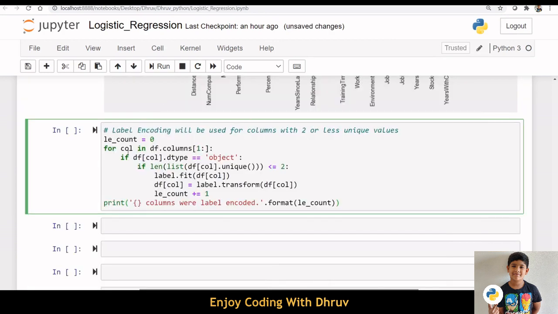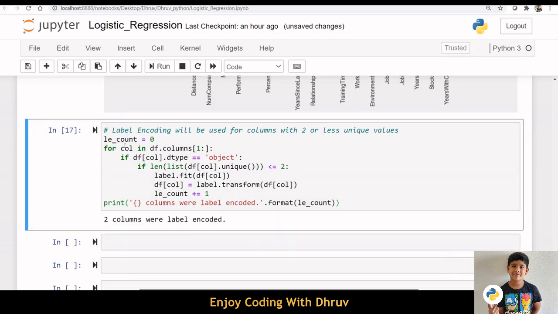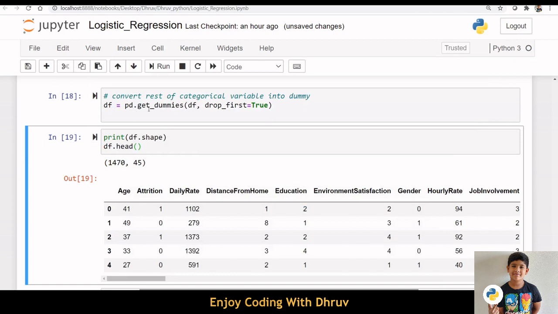I am using label encoding to replace the categorical columns with 2 or less unique values. Also, I am creating dummy values for other categorical columns.